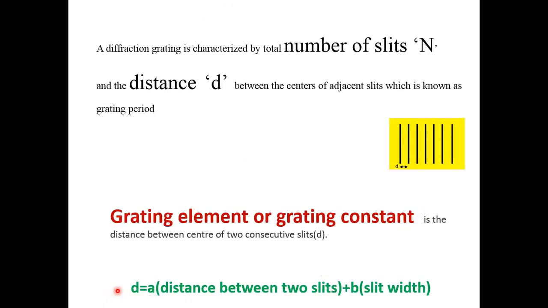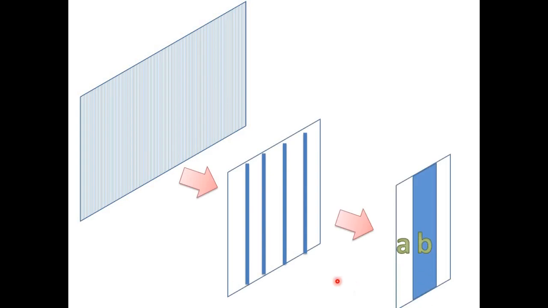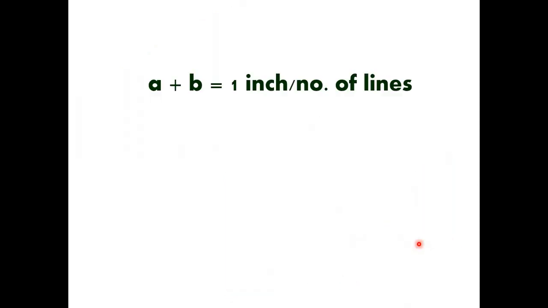To know what is the value of d. d is nothing but the distance in between two slits. To determine that distance, you should know what is the value of a and what is the value of b. So a is nothing but the distance between two slits, b is termed as the slit width, and d is nothing but a plus b. That a we have seen is the glass surface, b is nothing but the width of the scratch.